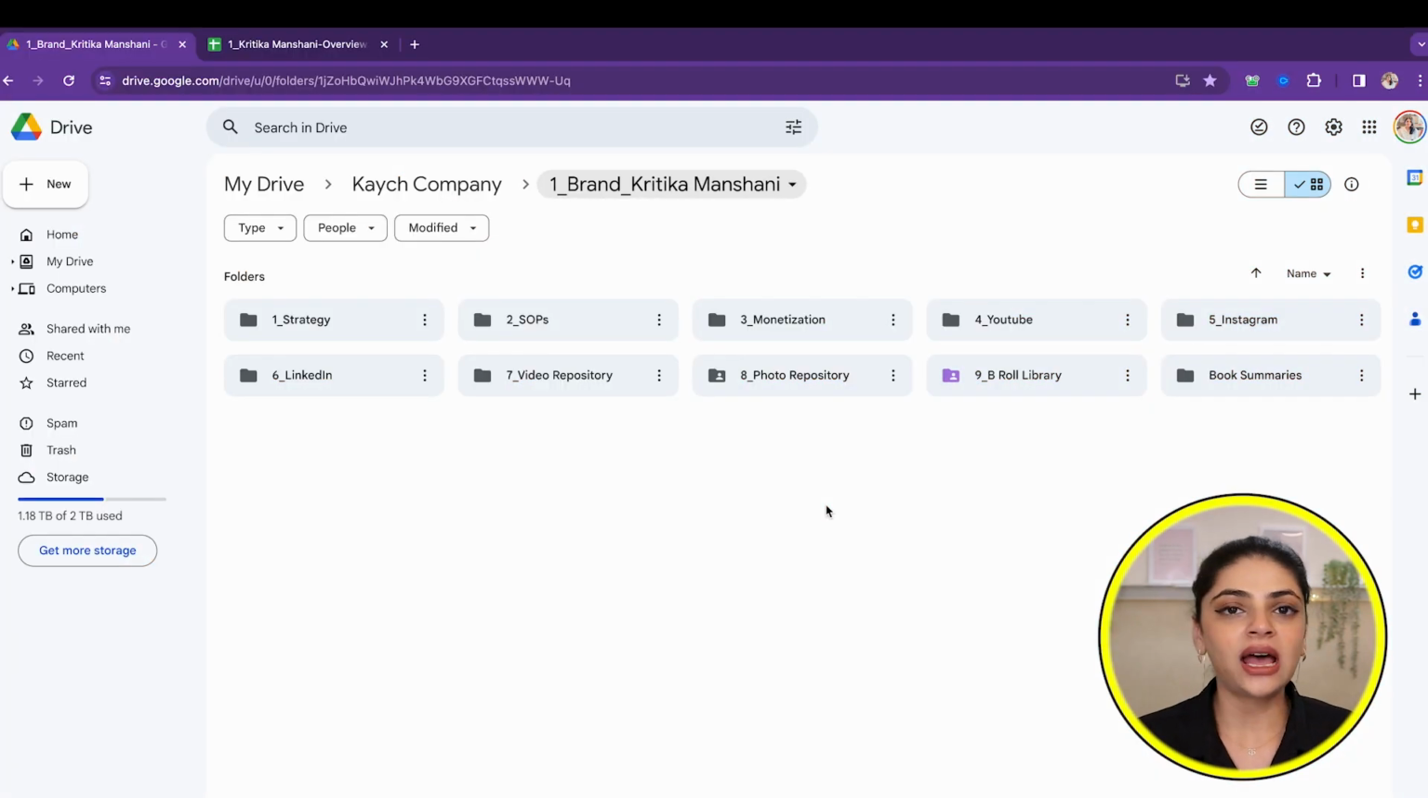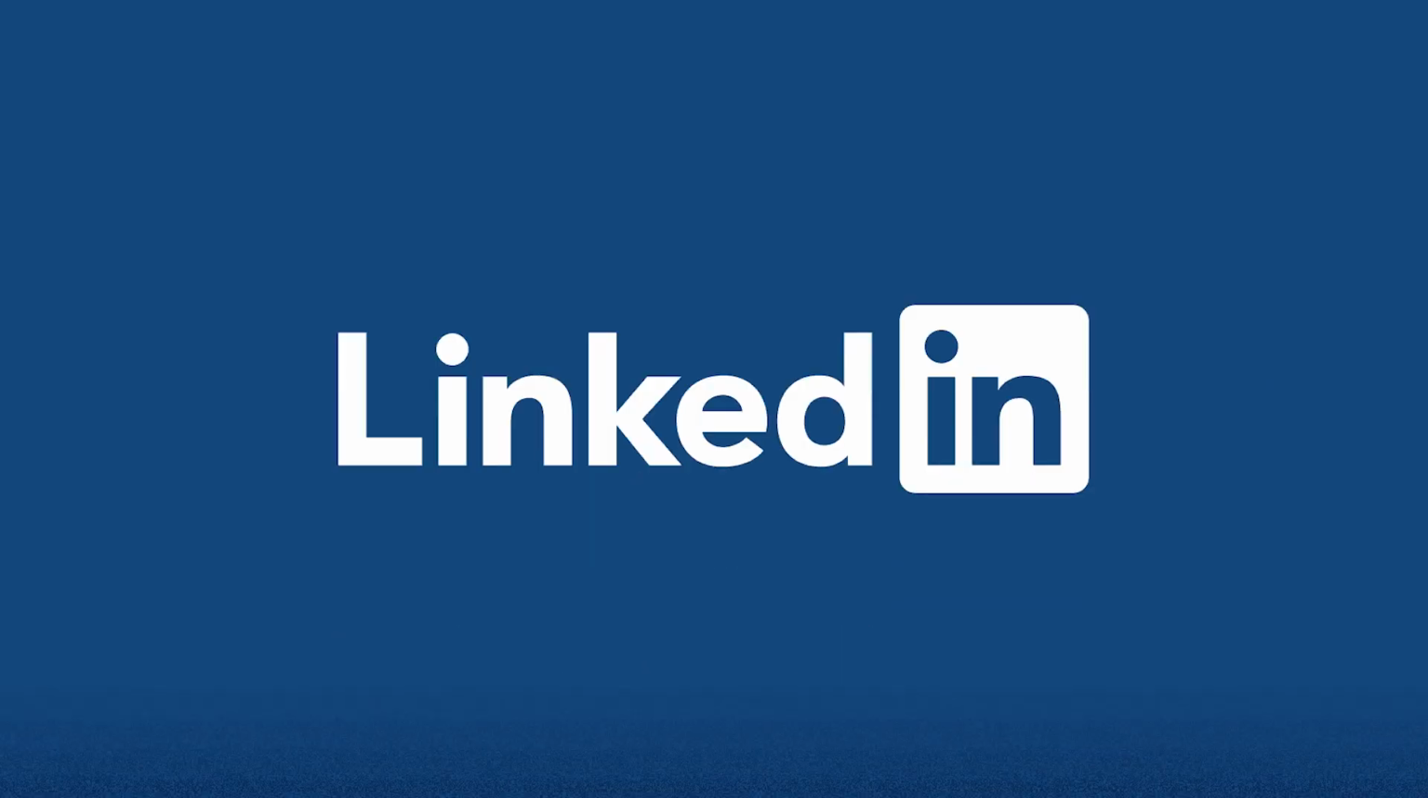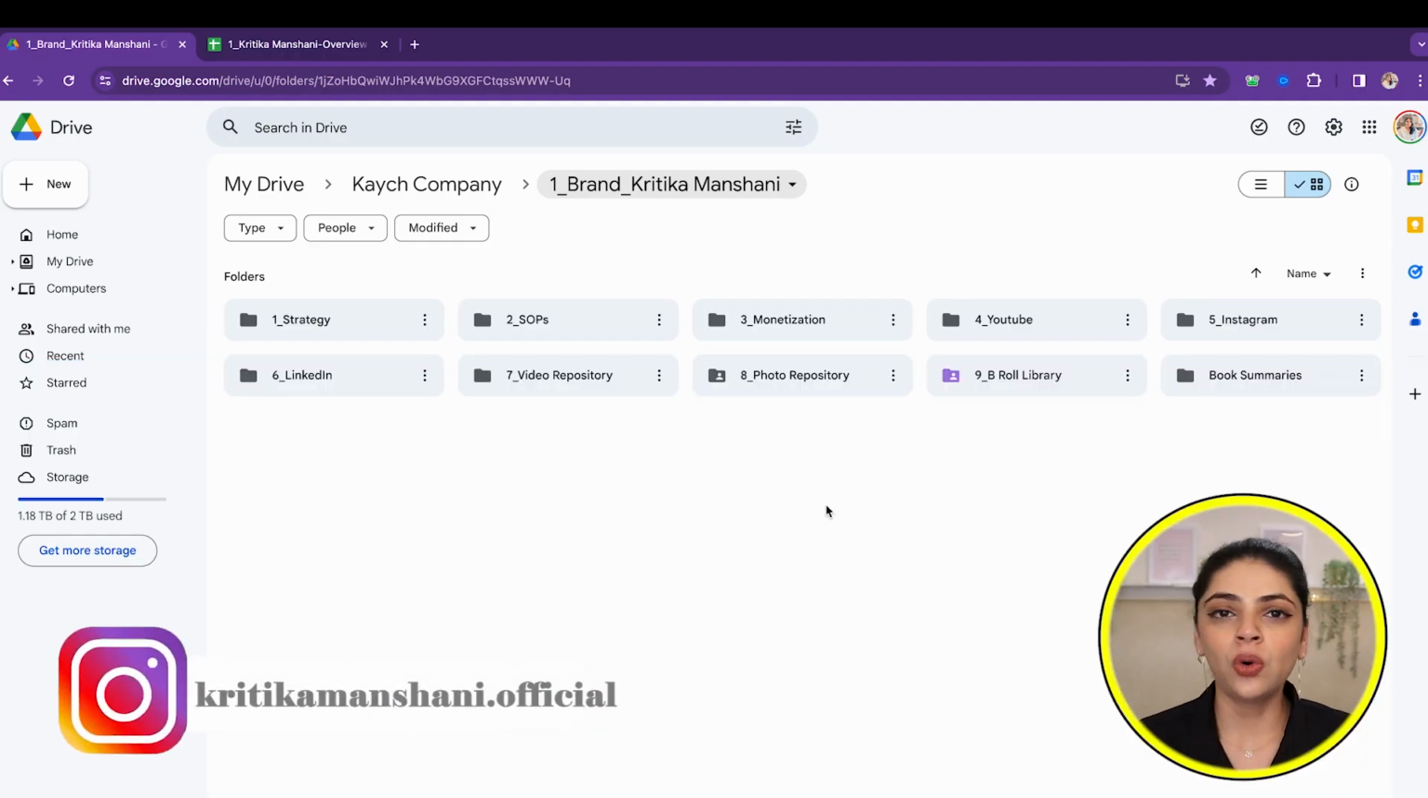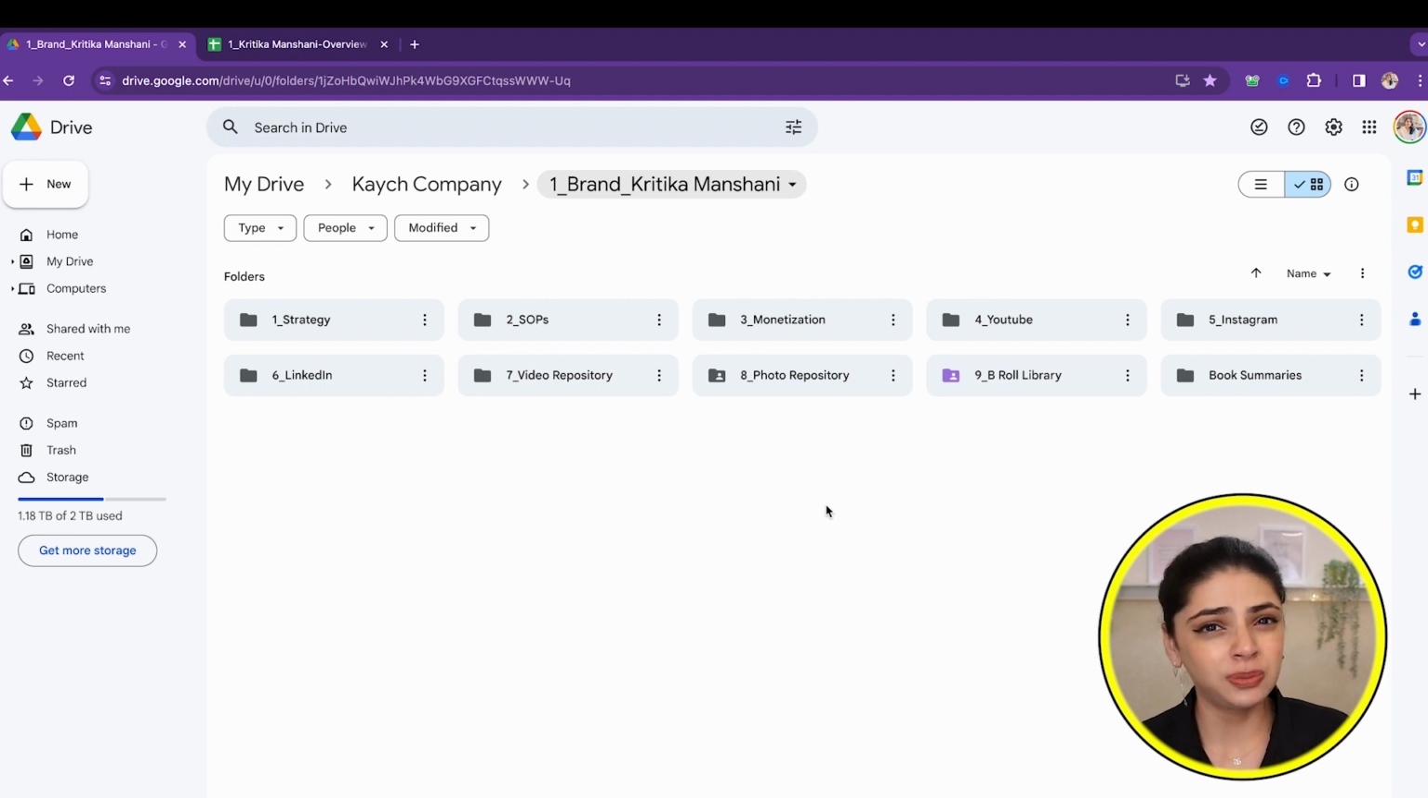The next two folders are the photo repository and the B-roll repository, which I'm currently working on this year. I'm trying to build a library of photos that I want to have for LinkedIn, because LinkedIn is a photo first platform, like written first platform. So I want to have more and more photos. So I am building a photo repository specifically for LinkedIn, which is something that I'm going to link in the LinkedIn folder, and B-rolls to supplement my A-roll short and long format videos.